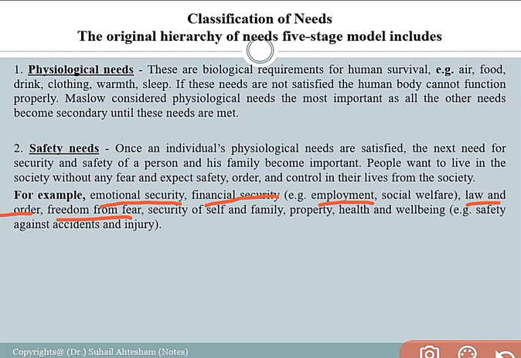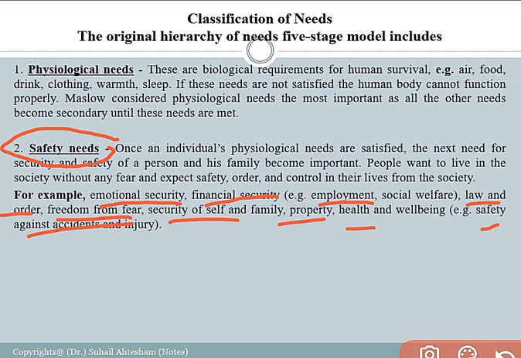freedom from fear, security of self and family, security of property, security of health by the availability of hospitals, and security against accidents, with the availability of all the required policies, life insurance companies, and all the related factors which protect the employee's security in health-related matters, and so on. This is the second need of motivation, which is said to be the safety needs,